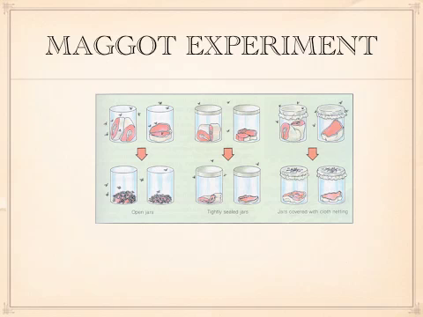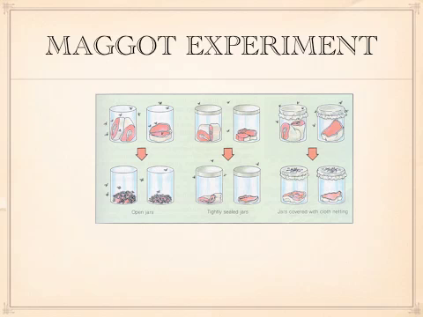In the first round of tests, he set open jars exposed to the air with meat inside. He used fish and steak. After being exposed to the flies for a while, maggots started to appear on the meat. In the second round of testing, he closed off the containers, still using fish and meat, and he waited to see if any maggots would appear after the same amount of time. And of course they did not. The flies could not lay their eggs on the meat, therefore no maggots appeared.